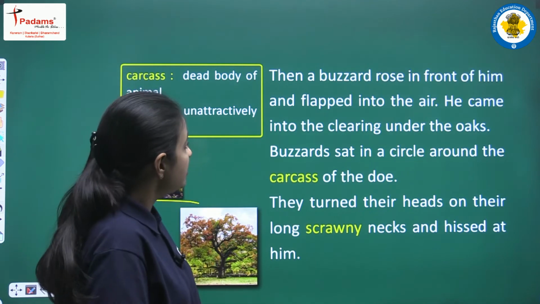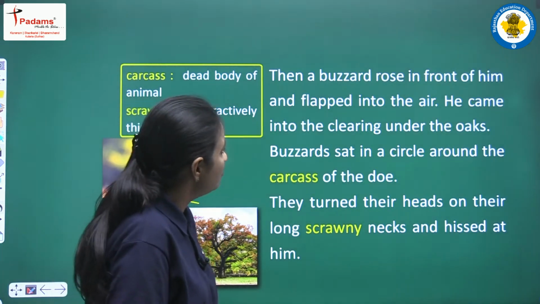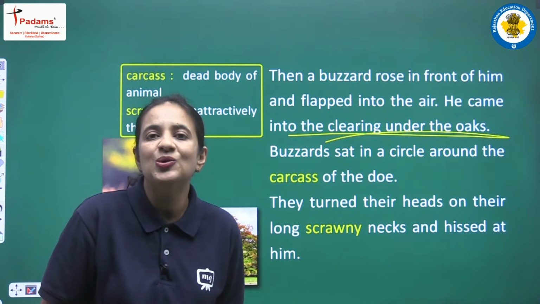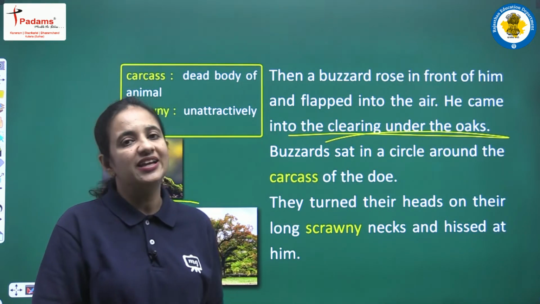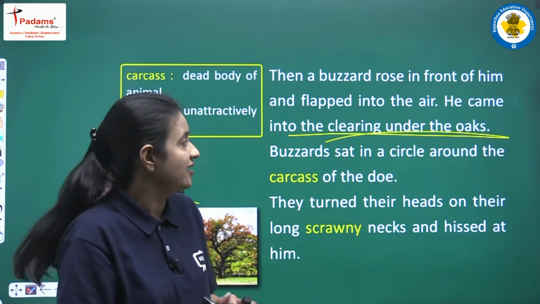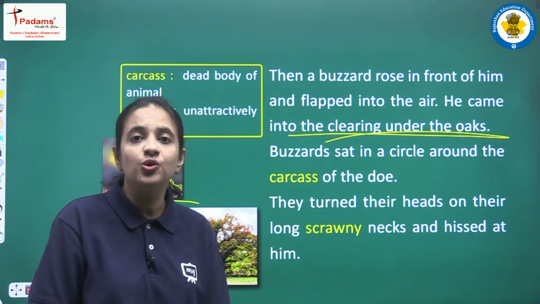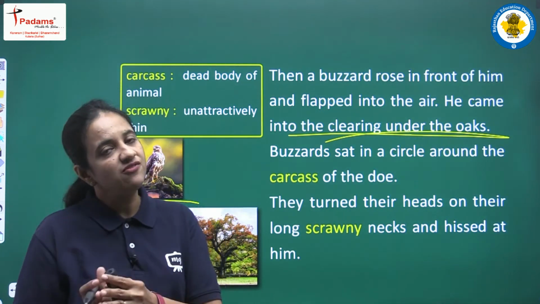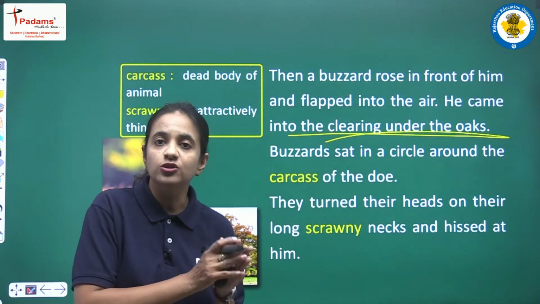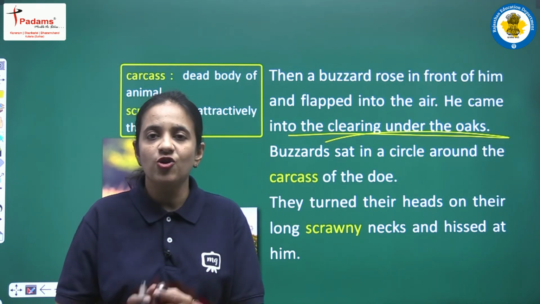the air. He came into the clearing under the oaks, and now finally Geordie came into the clearing that was there under the oak trees. There were so many oak trees, and under those oak trees there was some part that had been cleared. Finally Geordie reached that place. Buzzards sat in a circle around the carcass of the doe, and yes, this was the place where they finally killed the doe, right? And the liver and the heart, those organs they had used, but the entire body was still lying there.